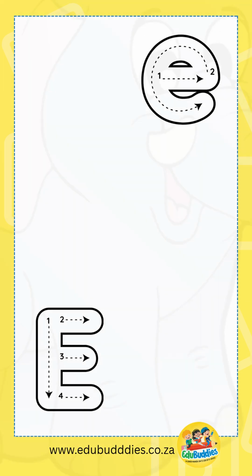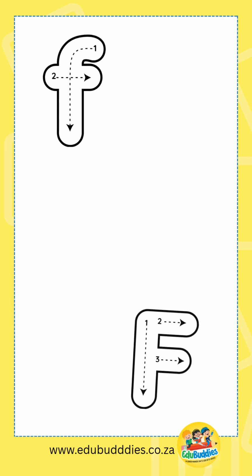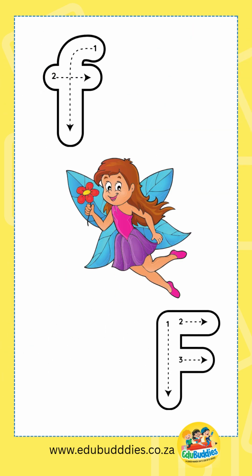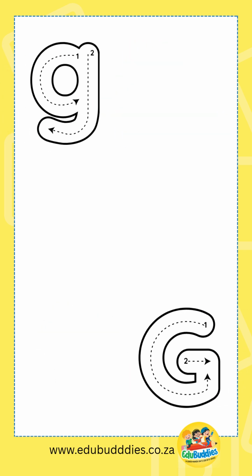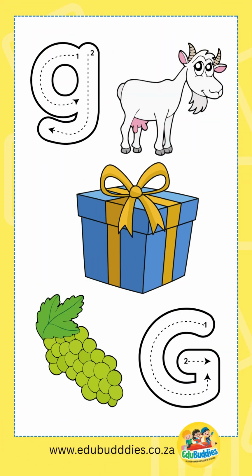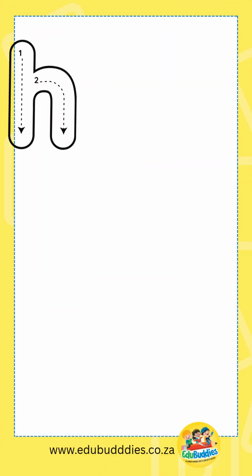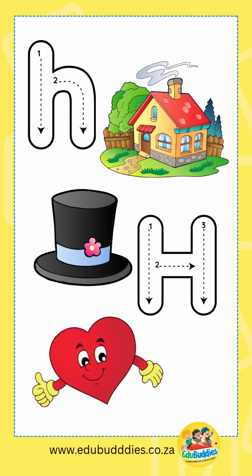E for elephant, egg. F for fairy, frog, fish. G for goat, gift, grape. H for house, hat, heart.